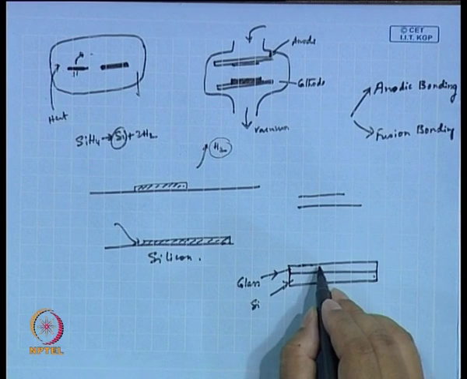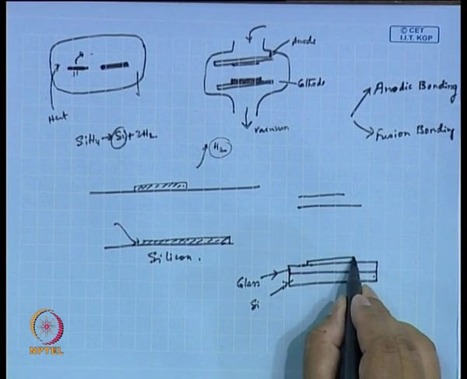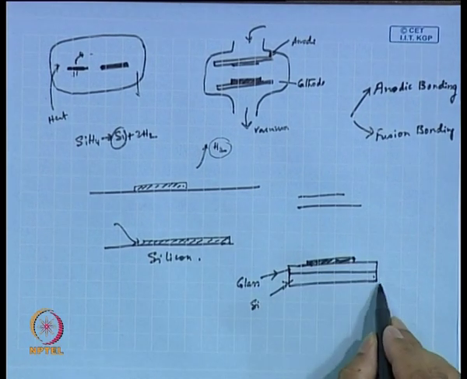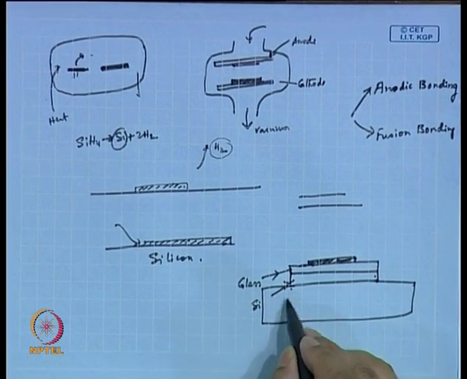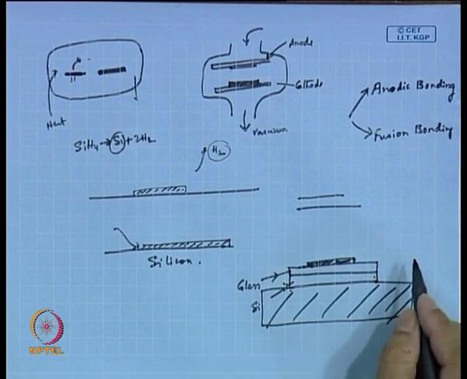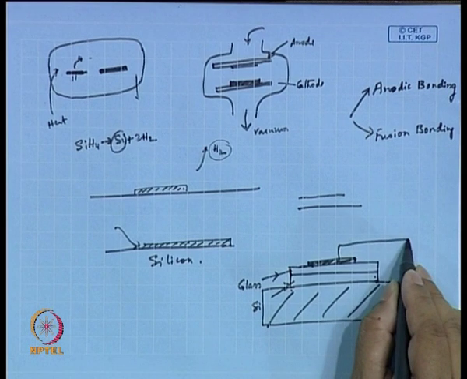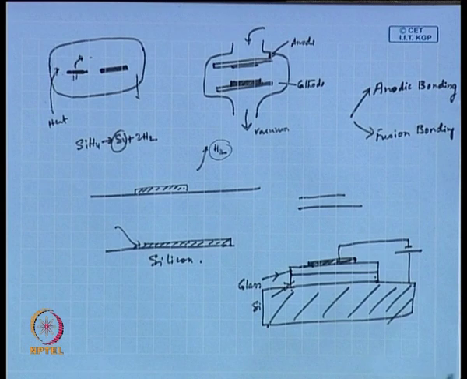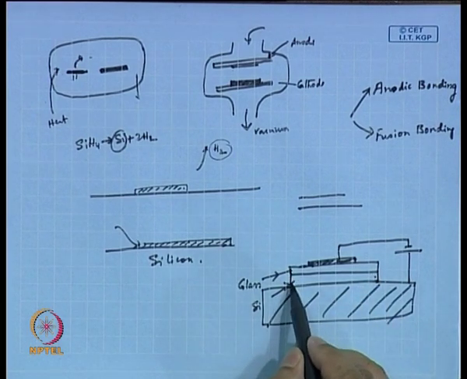So, you are applying a voltage across these two. One is glass and the other is silicon.